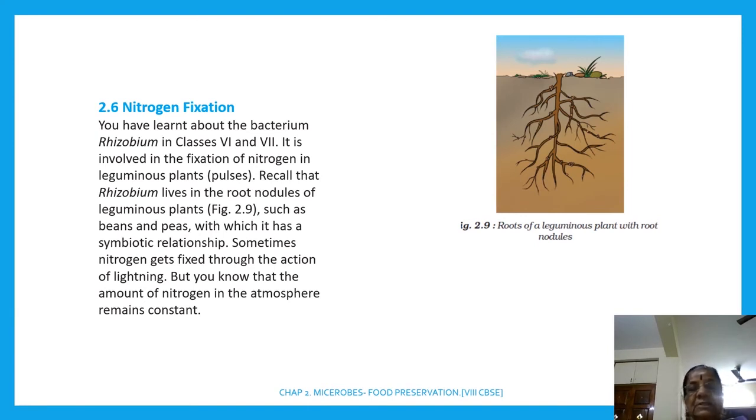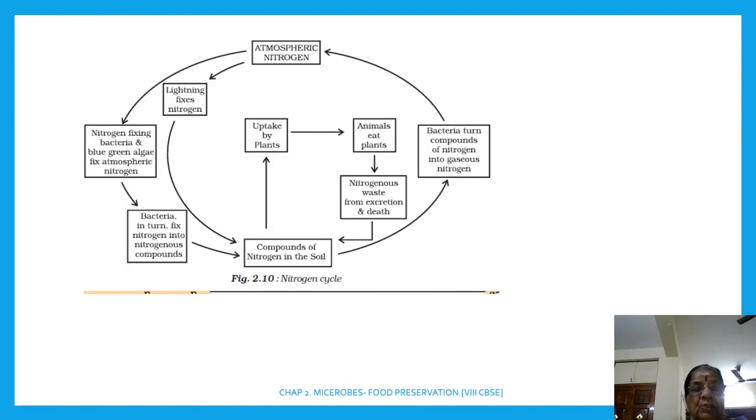Okay, so this is nitrogen fixation. As nitrogen cycle நம்ம இப்போ பார்ப்போம். Right? Now this nitrogen cycle என்னது? Atmospheric nitrogen is taken by nitrogen fixing bacteria, blue-green algae, and they fix atmospheric nitrogen.